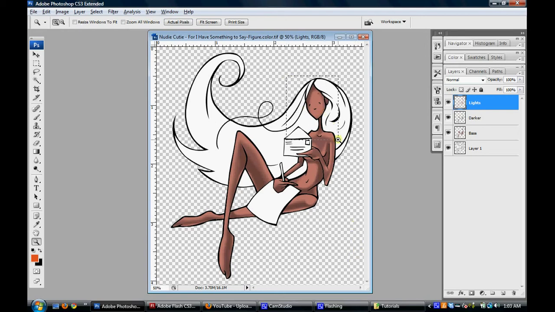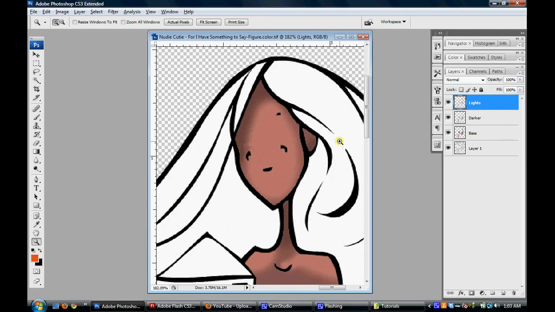I'm going to click Z for zoom and put a little box around my Nudie Cutie's face. That'll zoom me right on up. I'm going to go down to my art layer. I'm going to click W as in wand and just select her face. I'm going to click Control H as in hide so I don't have to look at all those dancing ants. And then I'm going to create a new layer. I'm going to call this layer white.